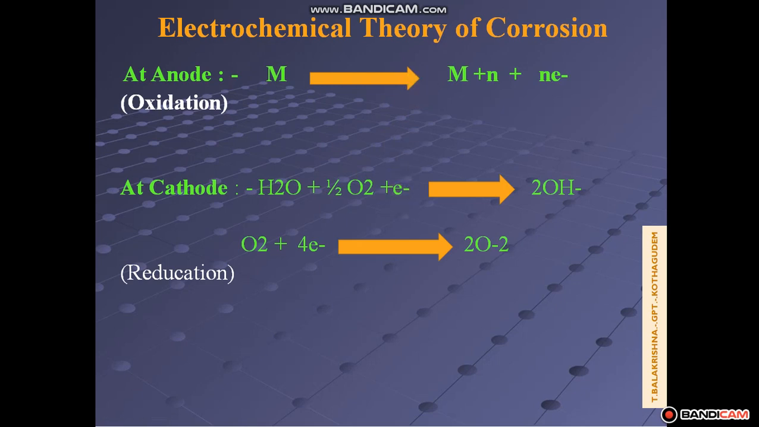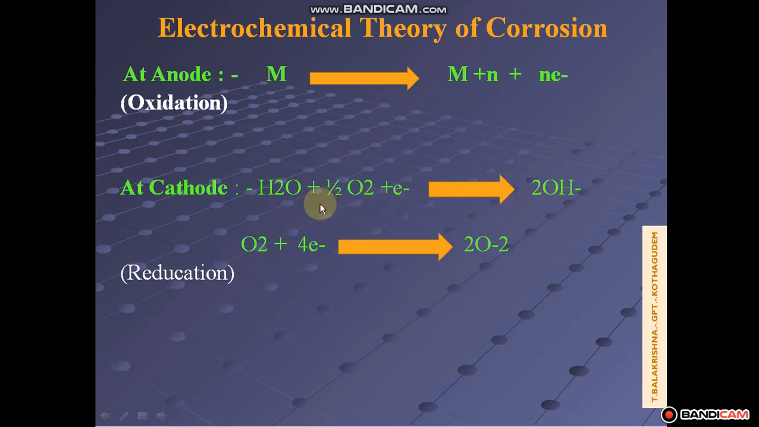Next, these electrons are transferred from the anodic part to the cathodic part through the conducting medium. So there is a connection between the metal and environment, that is called the conducting medium. These electrons are transferred from metal to environment by the conducting medium. These electrons are gained by the active agents present in the environment like H2O and O2. H2O and half O2 gain those electrons and are converted into hydroxide ion.